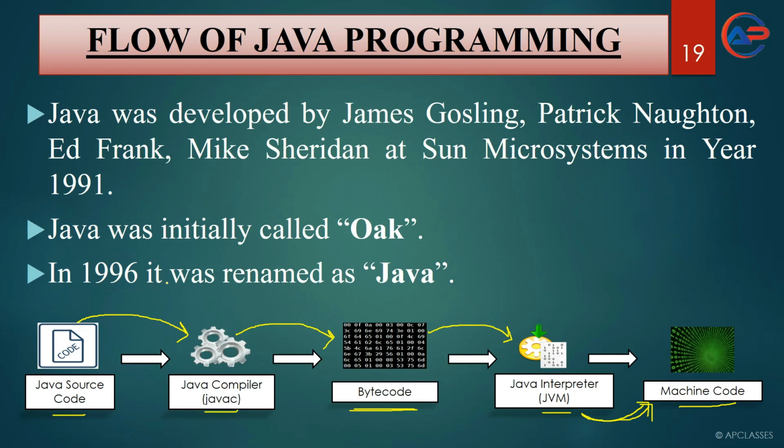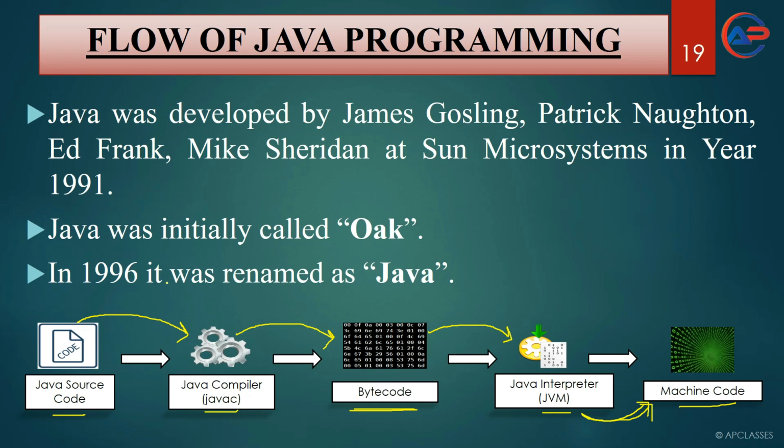Apart from this, a question can come: how is Java execution different from any other programming language execution? Here you can state that in Java execution, a Java source code is first converted to bytecode, then it is converted to machine code, for which Java becomes a platform independent execution language.